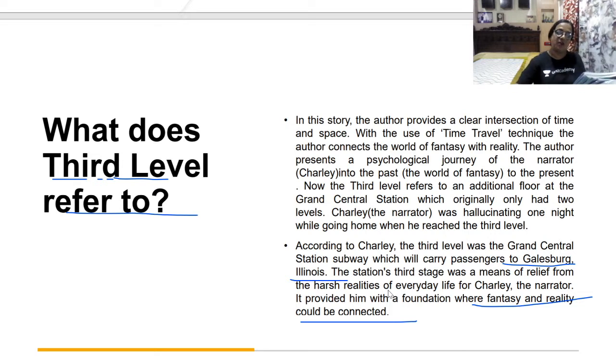But I never found the Grand Central Station, although I have tried often enough. Louisa was pretty worried, and when I told her all this, she did not want me to look for the third level. So Louisa was very worried that her husband was finding the third level when it was not existing. So she told him not to worry. And I went back to my stand.